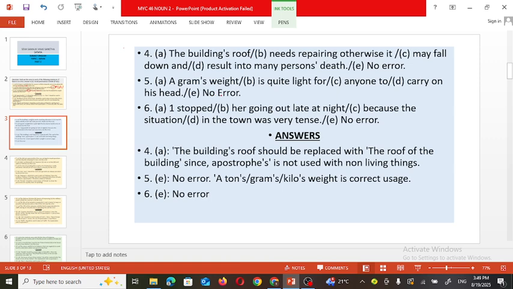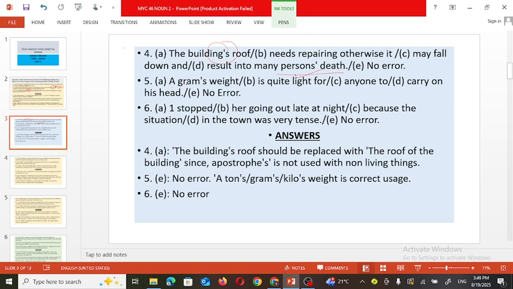Here, in many people's death, it is correct, the apostrophe sign is used afterward. But here, as the sign is used with a non-living thing, that is the error in this A part.